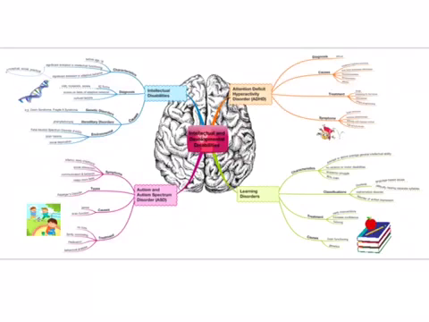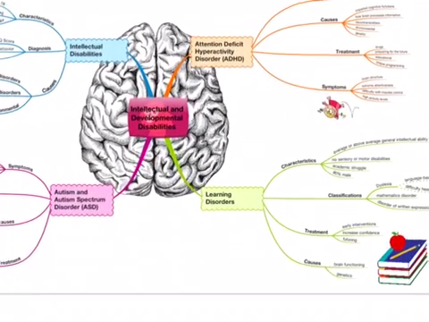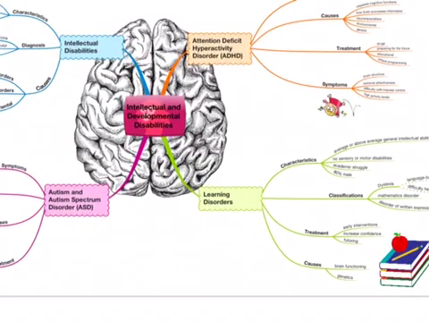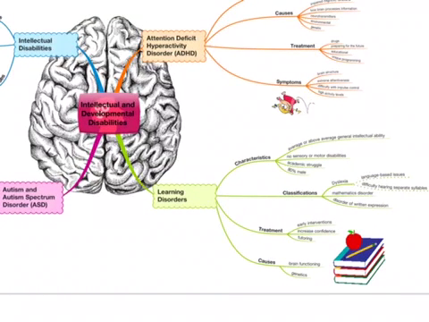For our mind map project, we chose the topic intellectual and developmental disabilities. Learning disorders are when a child has some difficulty acquiring some academic skills but not others. The characteristics of learning disorders are average or above average general intellectual ability. There are no sensory or motor disabilities associated with learning disorders. There are academic struggles. 80% of students that have learning disorders are male.